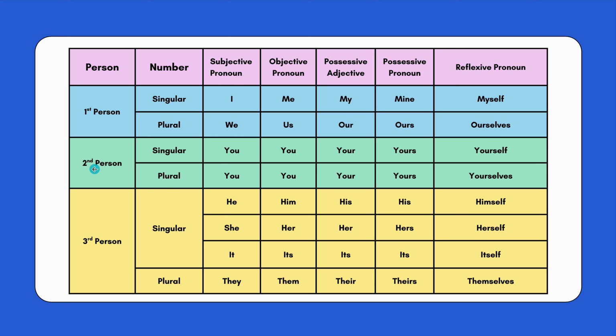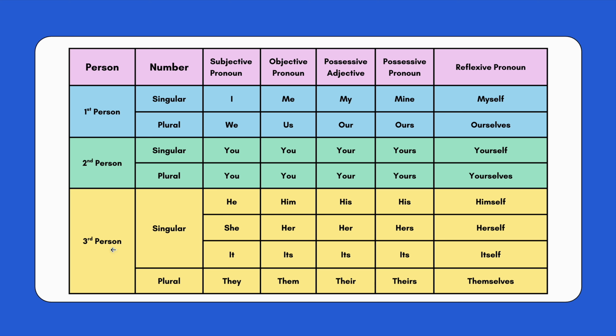For second person, in singular we say you, and in plural also we say you. Objective pronoun is also the same, you, for both singular and plural. In possessive adjective we say your for both, and possessive pronoun yours. But in reflexive pronoun, for singular we say yourself, but in plural we say yourselves.